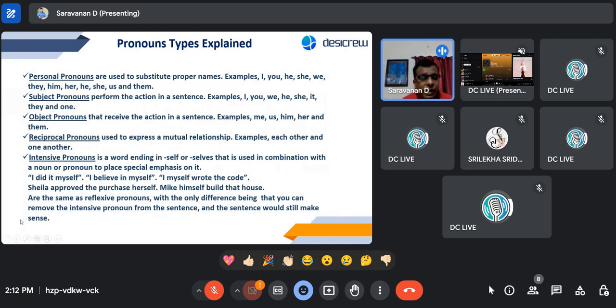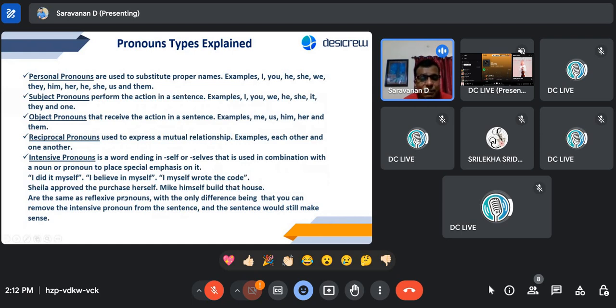So if you say "I did myself," that is also good. But when you say "I did it myself," there is an emphasis. It's emphasis on yourself. I believe in myself. I myself wrote the code. You can very well say "I wrote the code," but "I myself" puts an emphasis on the intensity. That is the intensive pronoun.